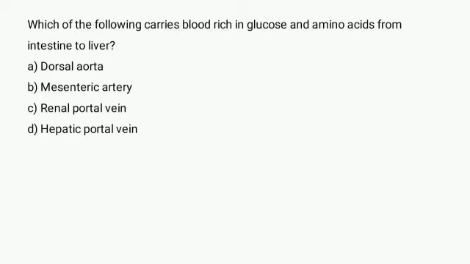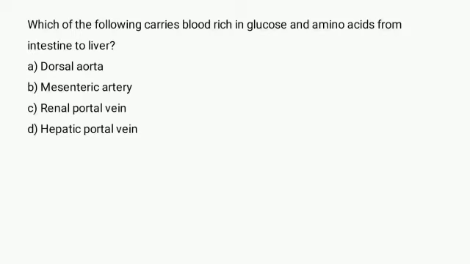Our next question is, which of the following carries blood rich in glucose and amino acids from intestine to liver? We know that liver is connected to 2 large blood vessels. First is the hepatic artery and second is the portal vein. The hepatic artery carries blood from the aorta to the liver, whereas the portal vein carries blood containing digested nutrients from the entire gastrointestinal tract to the liver. So, the liver receives blood from small intestine through the hepatic portal vein.